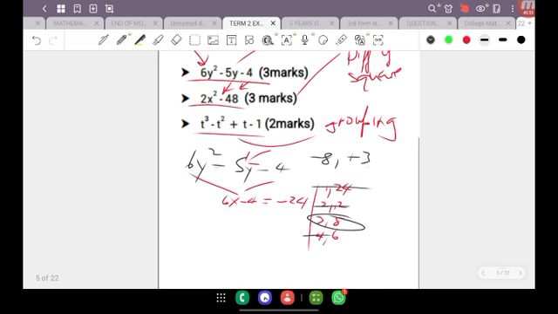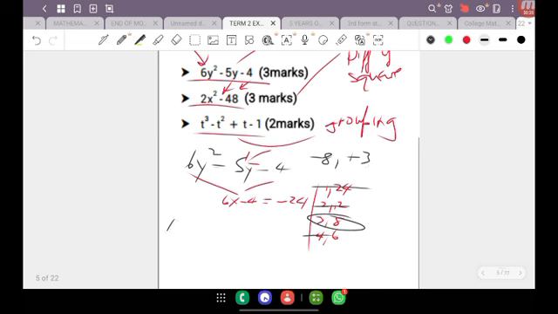Now, I don't want to just take these numbers and throw them down, because I want my process of getting to my answer to be easier. So I want to place the 3 beside the 6 and the negative 8 beside the 4, because I can clearly see that 3 and 6 have a common factor and negative 8 and 4 have a common factor. Now, it doesn't mean that if I place the 8 beside the 6 and the 3 beside the 4, I can't get a common factor. It's just that the factoring might be a little bit tricky in terms of finding the highest common factor. So we want to make things as easy as possible.